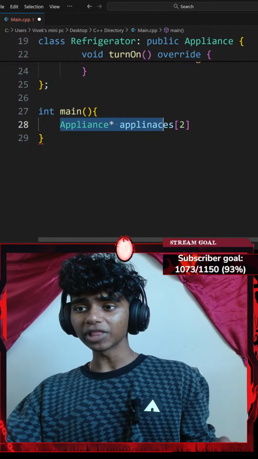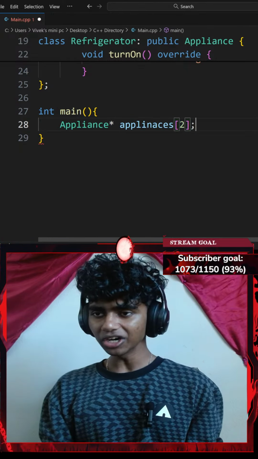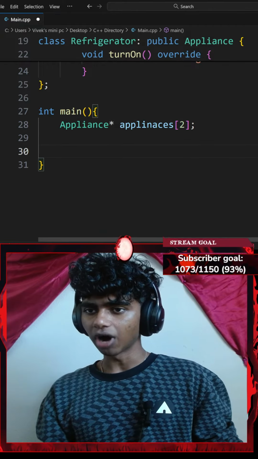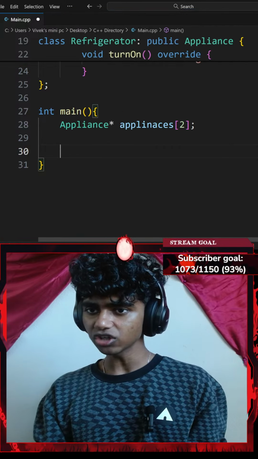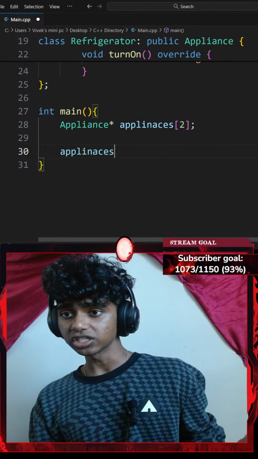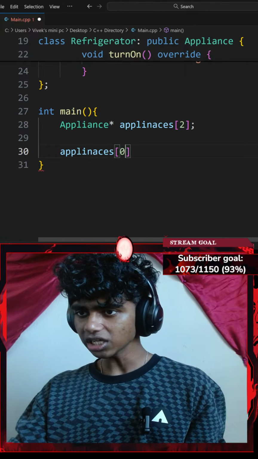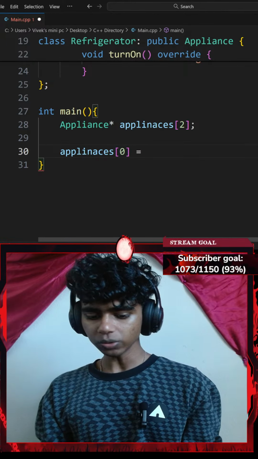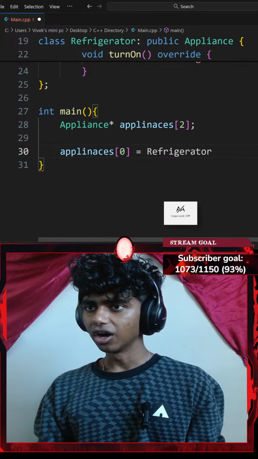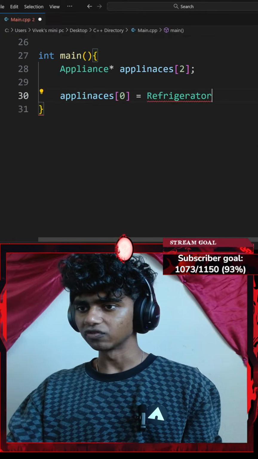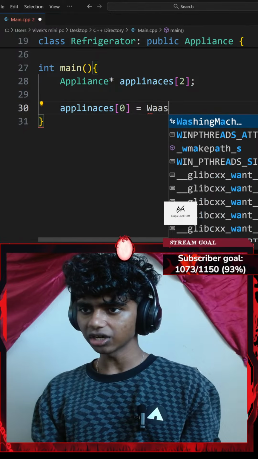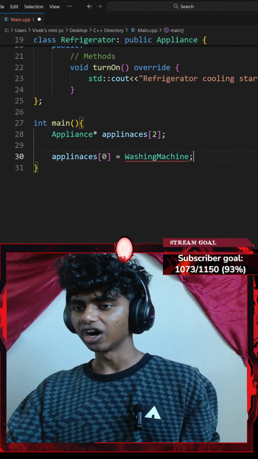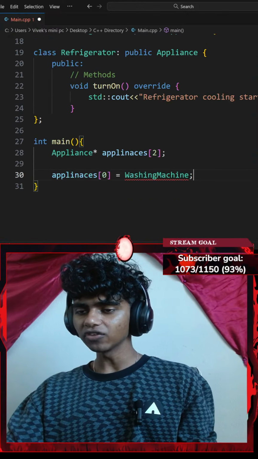Okay, so I created an appliances array, which is a pointer. Let's end that with a semicolon. And now let's dynamically allocate something. I'll go with my appliances array object at index 0. It consists of two elements. The first element is going to be equal to, let's say, my refrigerator. Actually, I might go with my washing machine first. So I'll go with my washing machine. My washing machine does not require any kind of constructor.